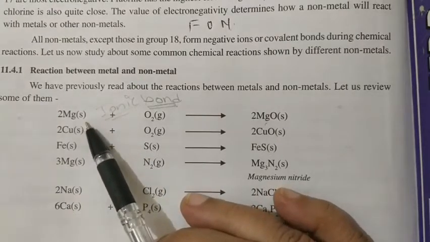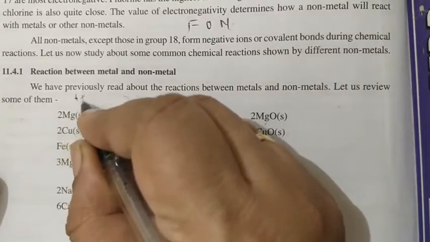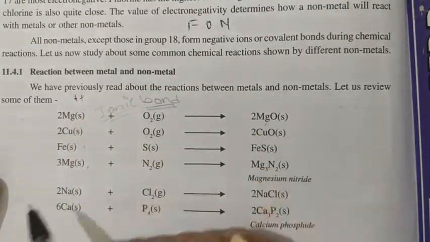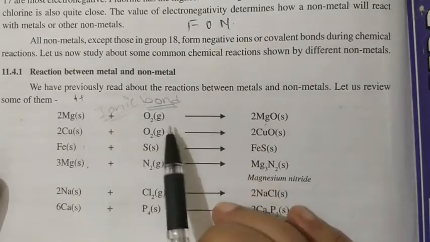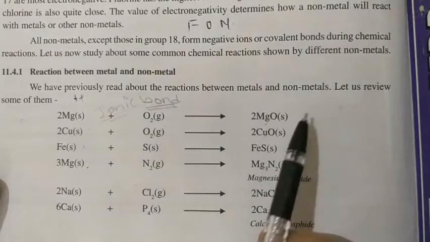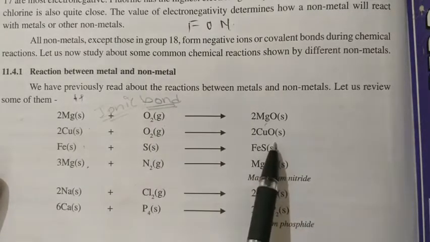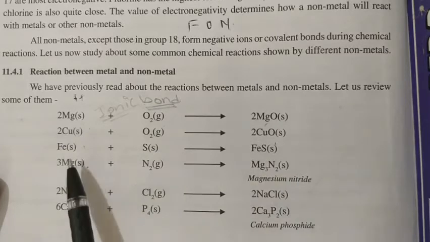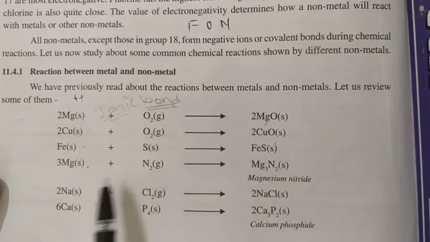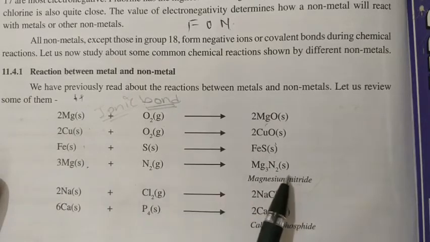First you see the charges. Magnesium always possesses 2 positive charge, copper +1 and +2, iron +3. According to the charges the reaction takes place. Magnesium plus O2 forms magnesium oxide, MgO; 4Cu plus O2 gives 2Cu2O, cuprous oxide; Fe plus S, though both are solid, gives FeS, ferrous sulfide; then Mg plus N2 gives Mg3N2, magnesium nitride.